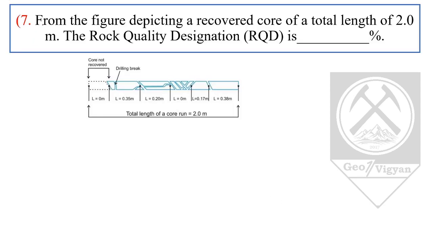Coming to the next question, that is 7. From the figure depicting a recovered core of a total length of 2 meter, we have to calculate the rock quality designation, RQD. Now what is RQD? RQD is the measure of quality of rock core taken from a borehole, that is, the degree of jointing or fracturing in a rock mass. We have been given this core whose total length is 2 meter. This part is not recovered.